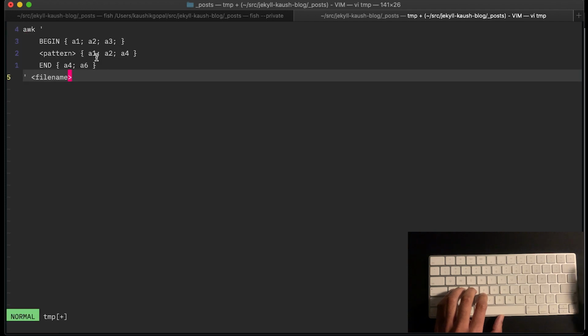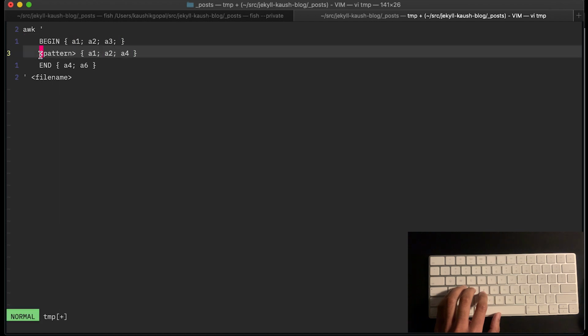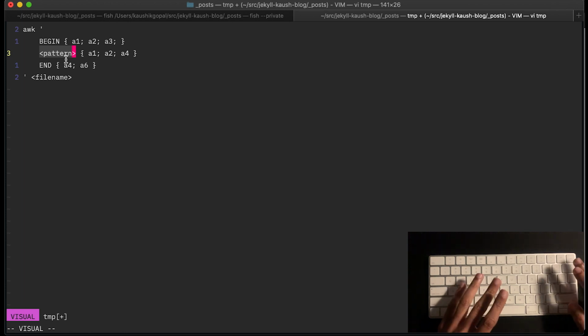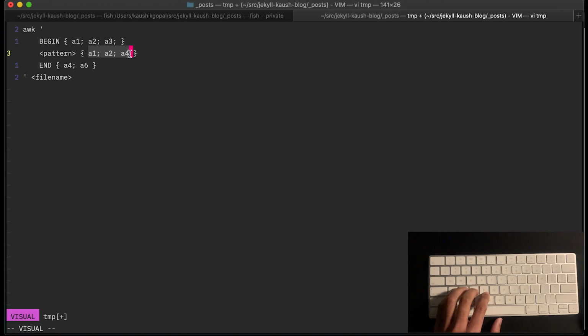It might tend to look a little different because sometimes people post examples and they look super terse and complicated. It's not. You can actually build these things, and hopefully at the end of this screencast, you should have a better sense of that. But also the begin block is optional. So I don't even have to enter this portion. The pattern is optional too. And if I don't provide a pattern in awk, it basically assumes that these actions have to be applied on the entire line. And then you also have an end block, which is optional.